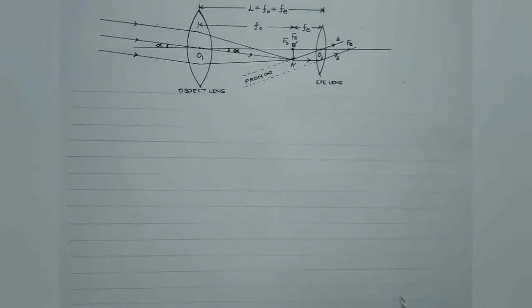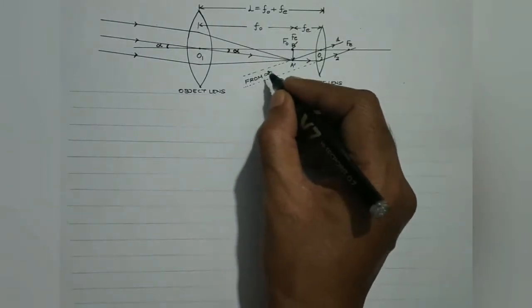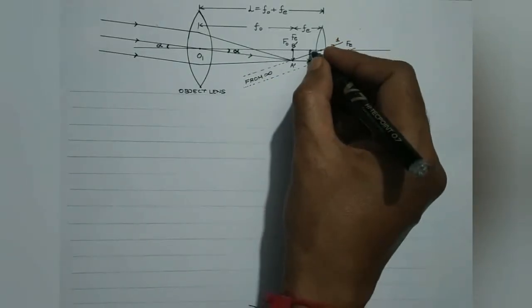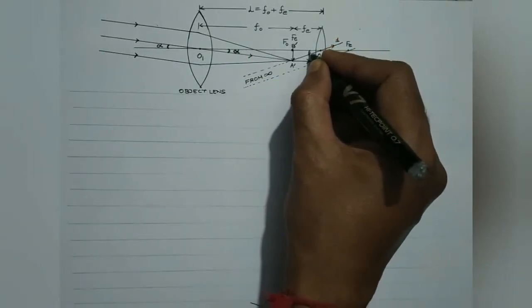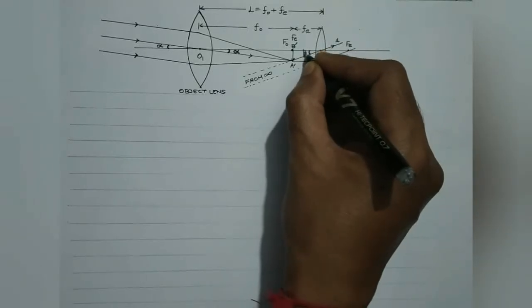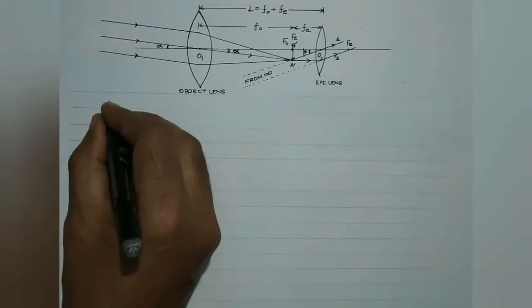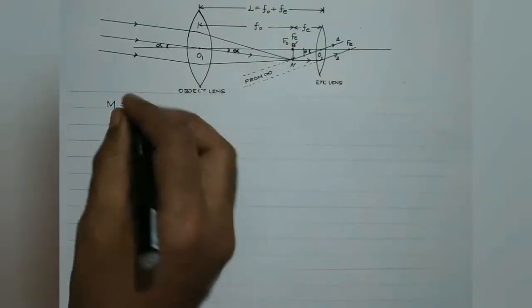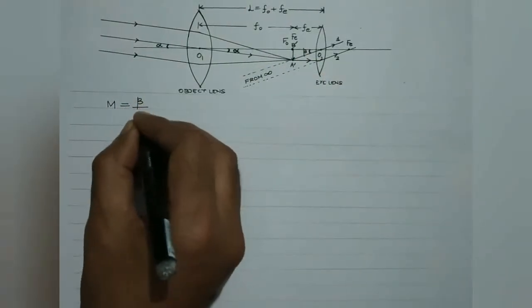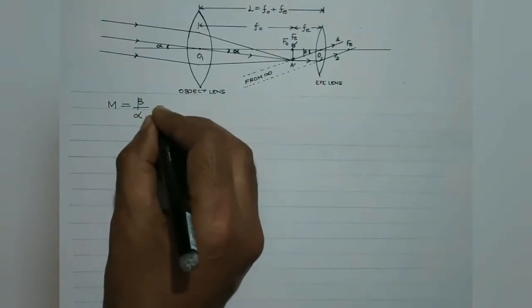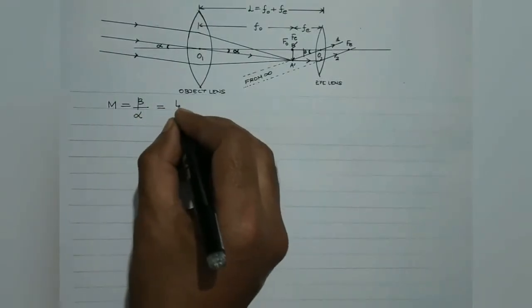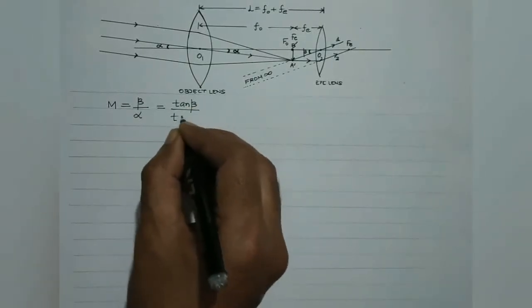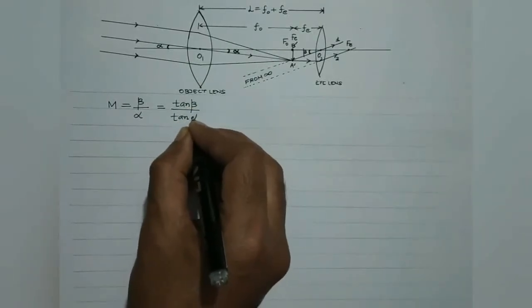So it will appear as if these rays are coming from infinity, so that the final image is formed at infinity. And students, the angle which the final image at infinity makes with the eye lens is considered to be beta. So this angle is beta. And magnifying power, as per the definition, is given by the ratio of these two, beta by alpha. As discussed earlier, alpha and beta in practice are very, very small, so they can be replaced with their tangent. So it will be tan beta divided by tan alpha.